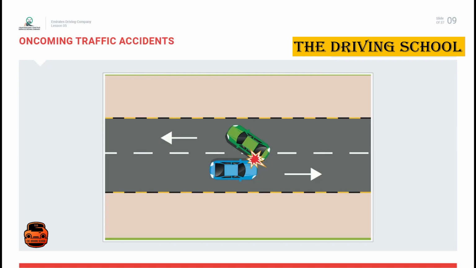Oncoming traffic accidents. Common causes of a head-on collision are because one or both of the drivers did the following: was not expecting to meet another vehicle and braked so hard that the wheels got locked, was driving too fast, was not maintaining the basic position.